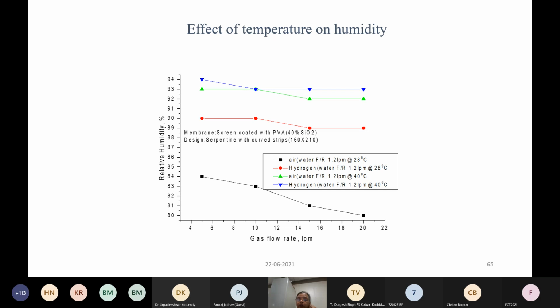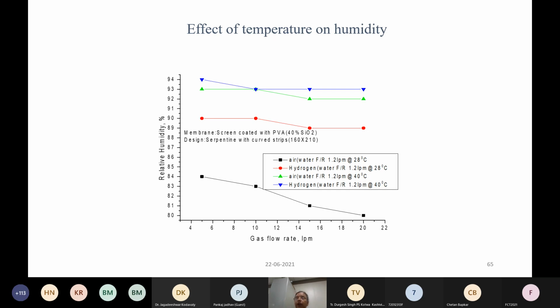We had developed a humidifier based on polyvinyl alcohol. However, as this material is soluble in water, you have to reduce the solubility by various processing techniques. And because the strength is less, we also added silica and coated it with glass on a support material.